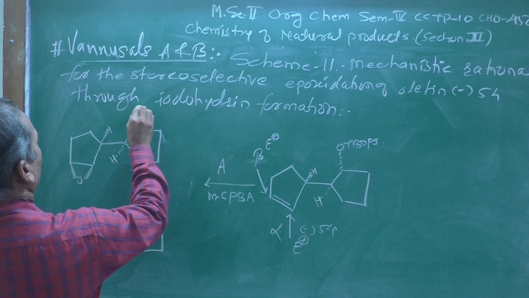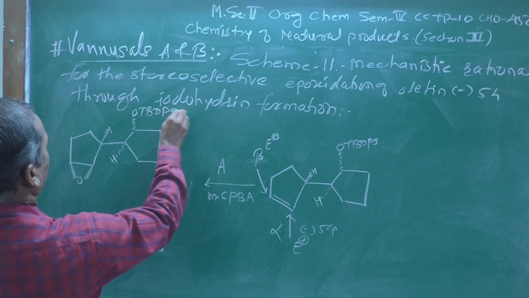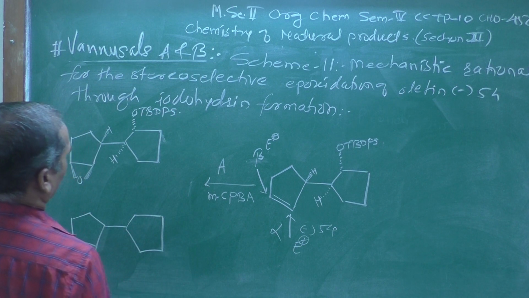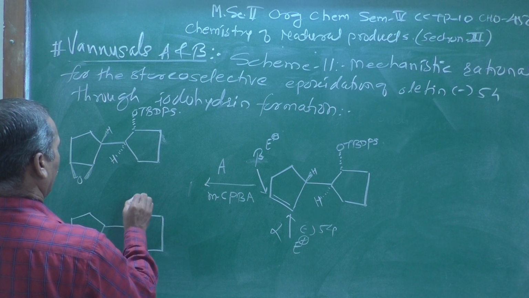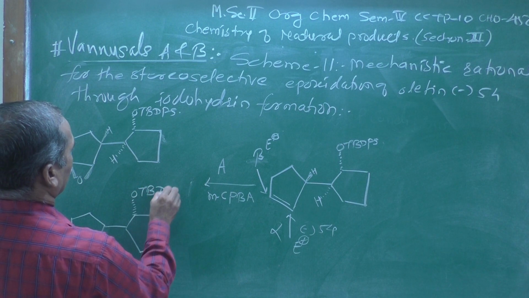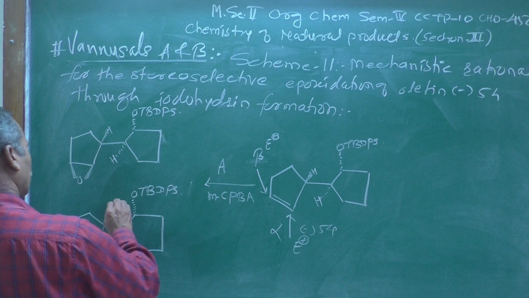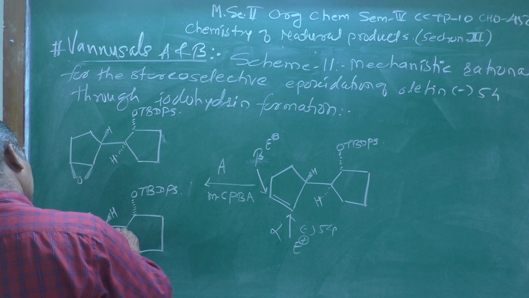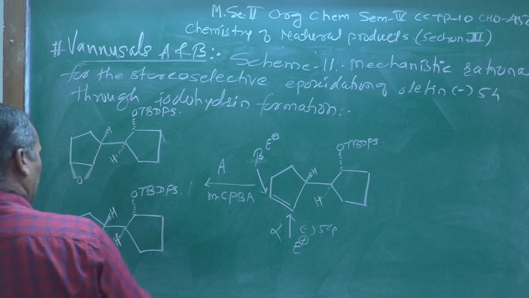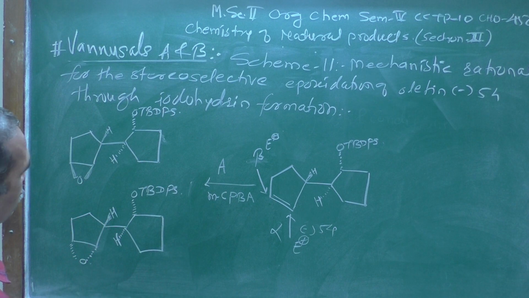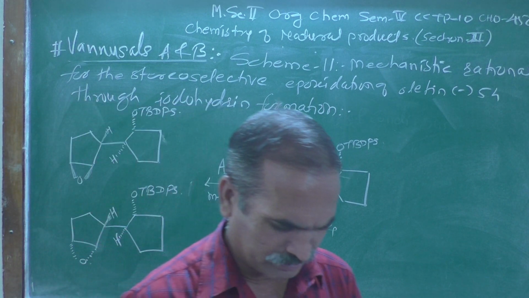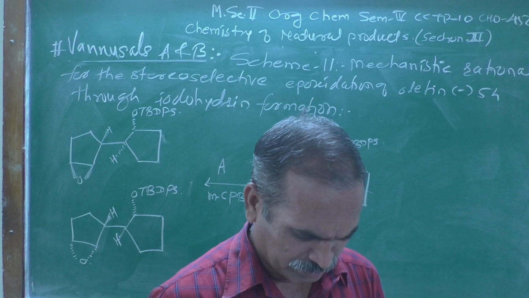So we can show OTBDPS, tert-butyldiphenylsilyl chloride, OTBDPS, and here the hydrogen atom, as we know, is above the plane, and this hydrogen atom should be below the plane. Whatever stereochemistry was in structure number 54, we are getting the beta epoxide.